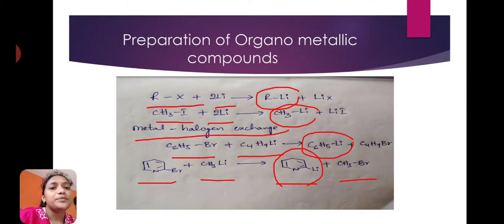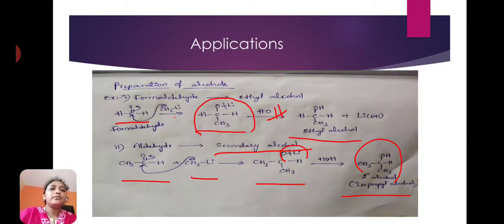Here we observed exchange between the bromine and lithium metal, exchange between the metal and halogen. Next is pyridine. 2-bromopyridine reacts with methyl lithium and gives pyridine-2-lithium and methyl bromide. Some of the applications we discussed.